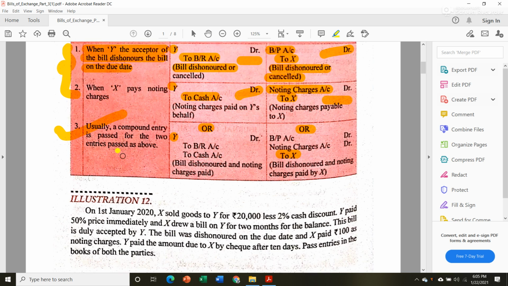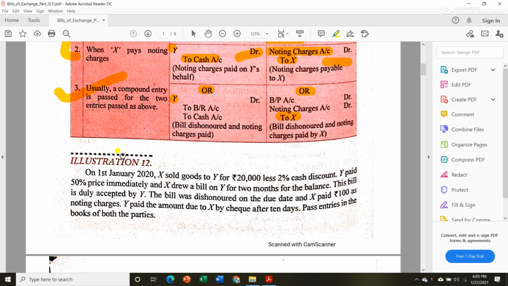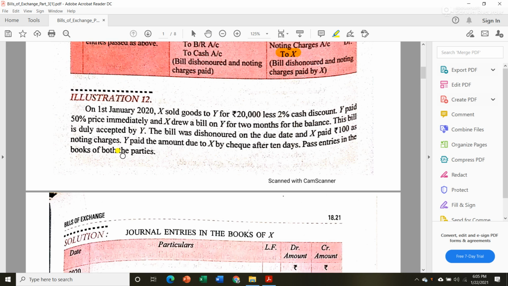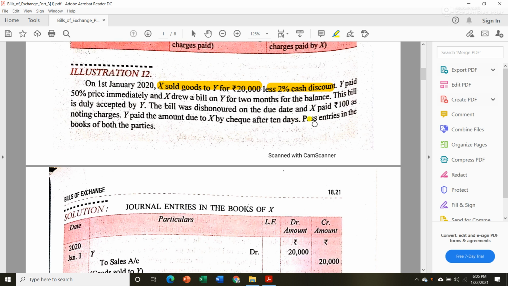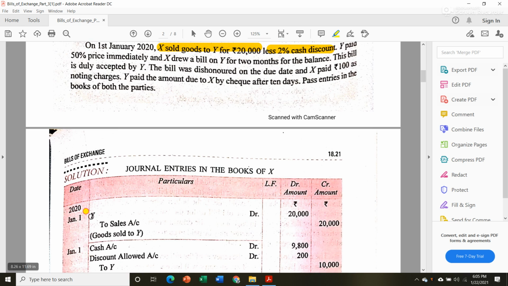Okay, now let us see the illustration. On 1st January 2020, X sold goods to Y for 20,000 less 2% cash discount. That means there is a cash discount also, so let us pass that journal entry first. So in the book of X, we will write Y to sales account rupees 20,000.